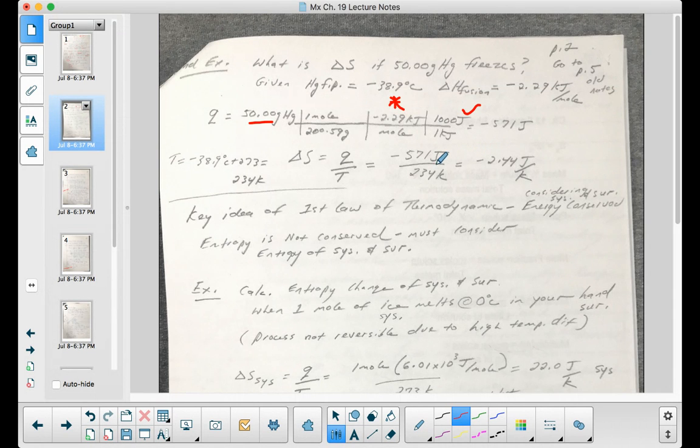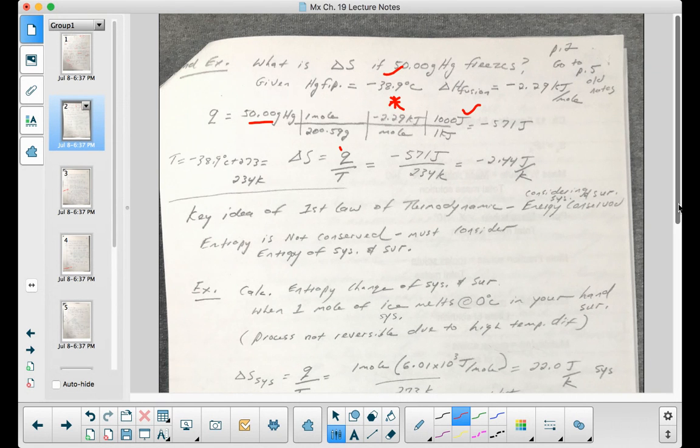So now I know my Q value, which I found above. If I divide it by the temperature, which I'm given as negative 38.9 degrees Celsius, I convert that to Kelvin. So now I divide my Q by my Kelvin, and I get negative 2.44 joule per Kelvin. So now I know the delta S, the entropy for the freezing of mercury.